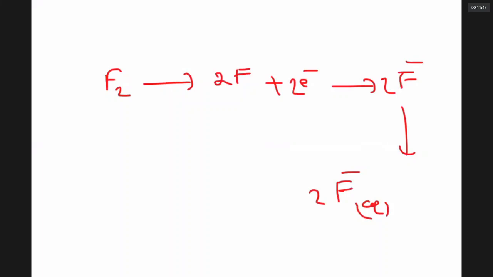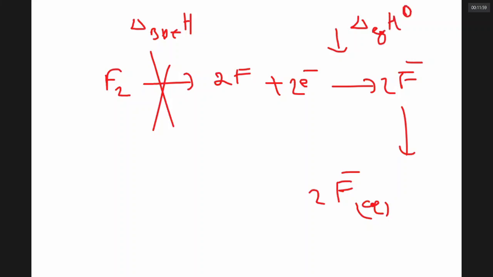Notice, to break the F-F bond, you will consume energy called bond dissociation enthalpy. When a fluorine atom gains an electron, energy is released called electron gain enthalpy. Once it gains electrons, the fluoride ion is surrounded by water molecules. A lot of energy is released called hydration enthalpy.